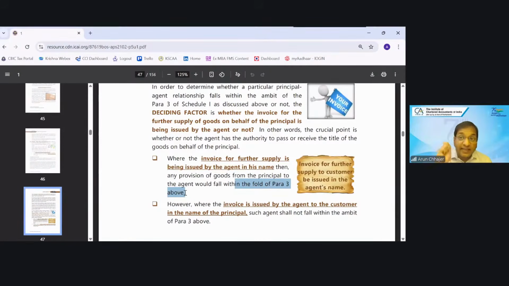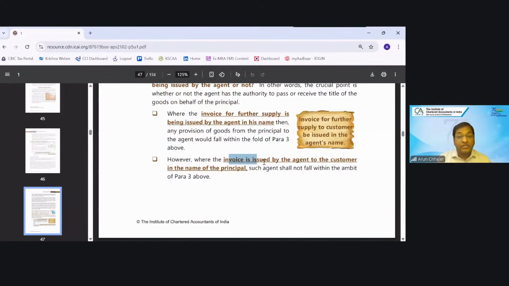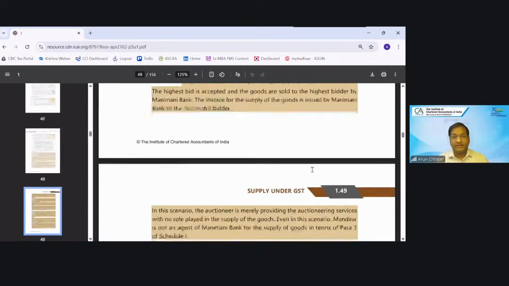If the agent raises the invoice, if the invoice is issued by the agent to the customer in the name of the principal only, in that case, such agent does not fall within the ambit of Para 3. Okay. This is the deciding factor, important point.